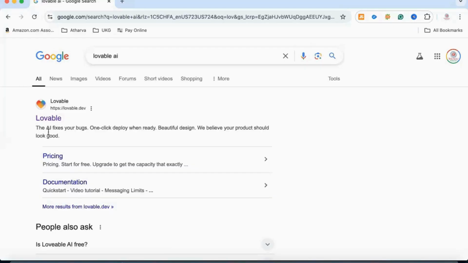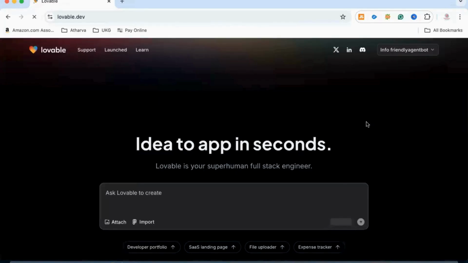So let's look for Lovable AI. Okay. So this is where you land, like, idea to app in seconds.